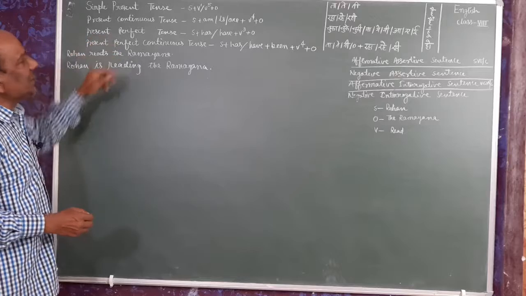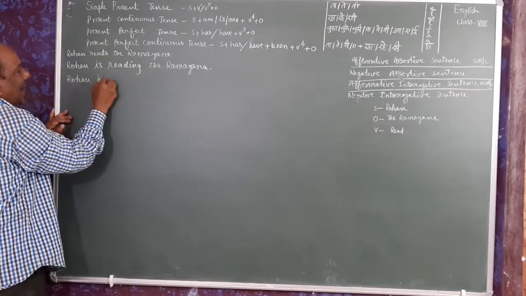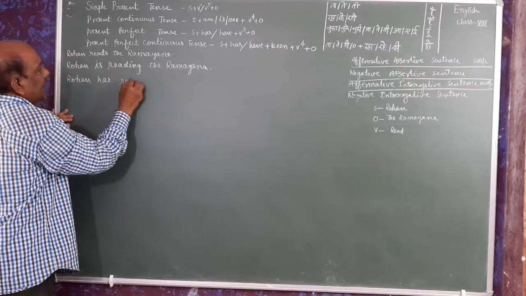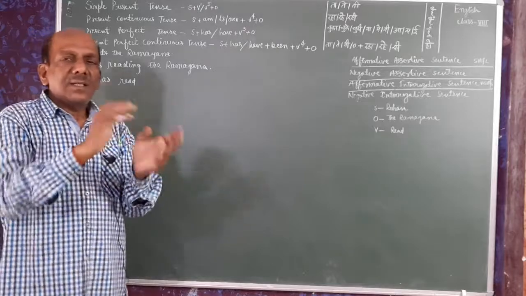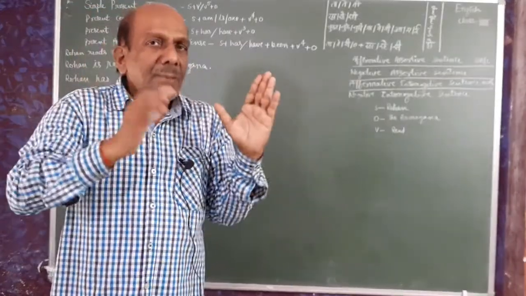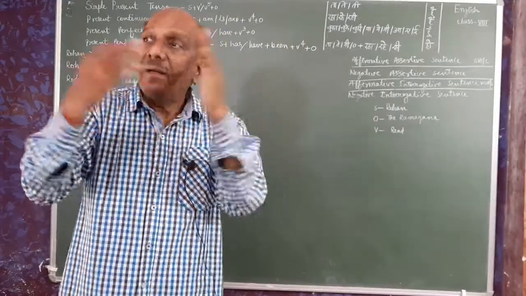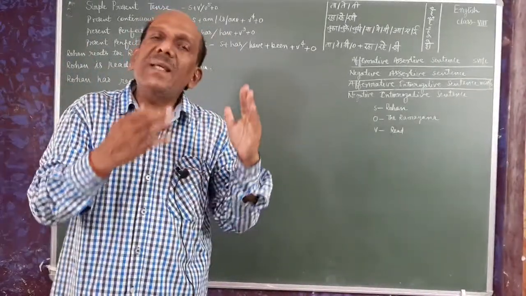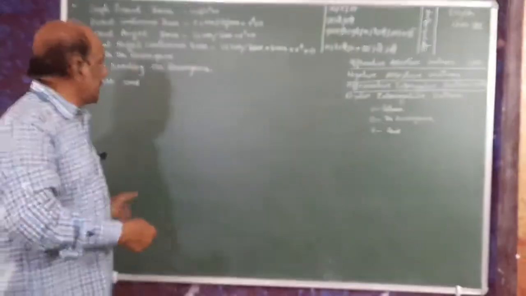We come to the present perfect tense. See here, Rohan has read. See here, all the three forms of read is read, same. The spelling is same, but the pronunciation is different. Read, read, read. Whereas the spelling is R-E-A-D, R-E-A-D, and again R-E-A-D.